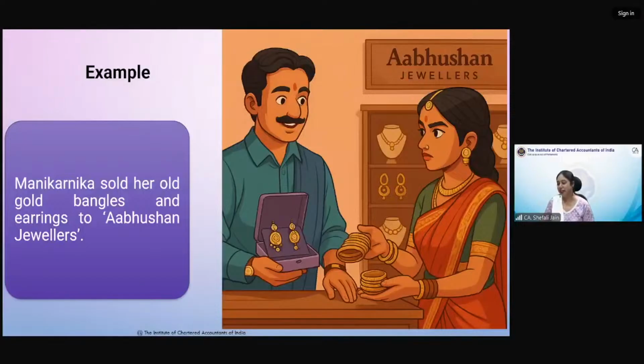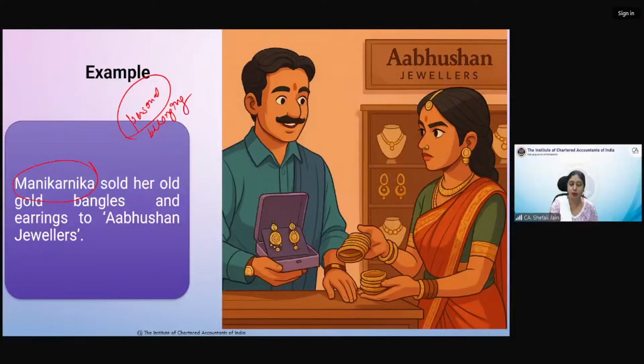Mohan Raj says sale of investment. Investment, if you're talking about securities, then it is not a supply. Which form of investment you're talking about, Mohan? That is then important. So you can write it in the chat box. Kabirjit, you're right. And Nitin, right. So, in fact, I'm getting answers from all of you, but let me tell you that this is the sale of old bangles and earrings, which Manikarnika is doing on her personal account. So that means these were her personal belongings, and she's selling them.